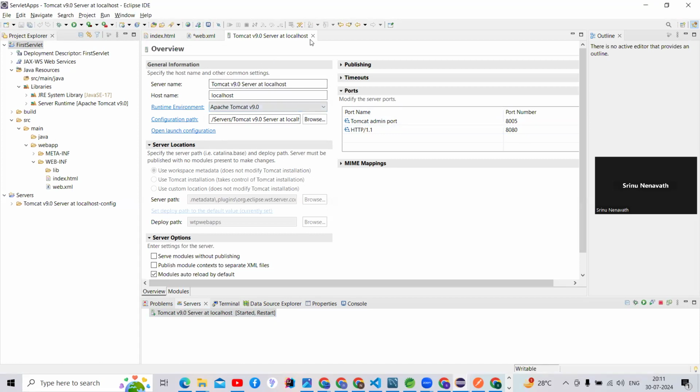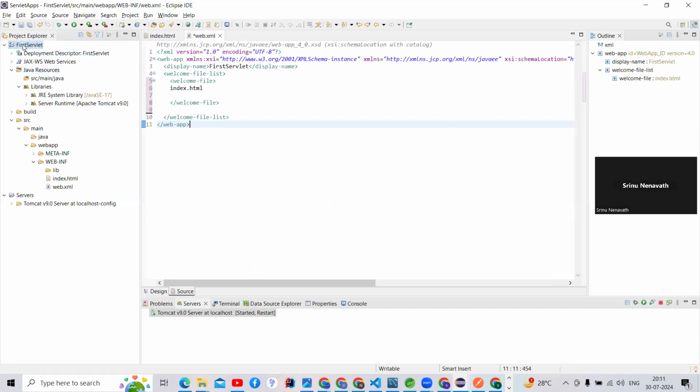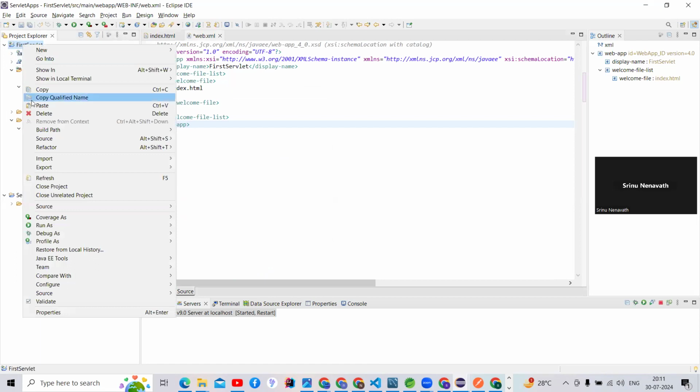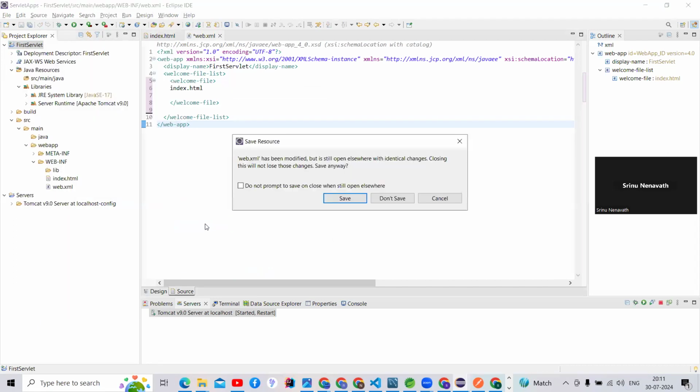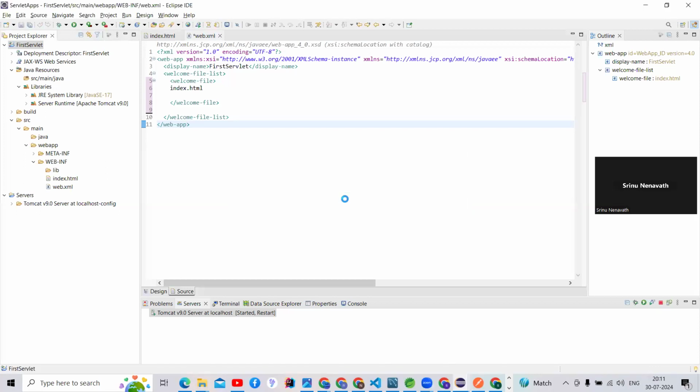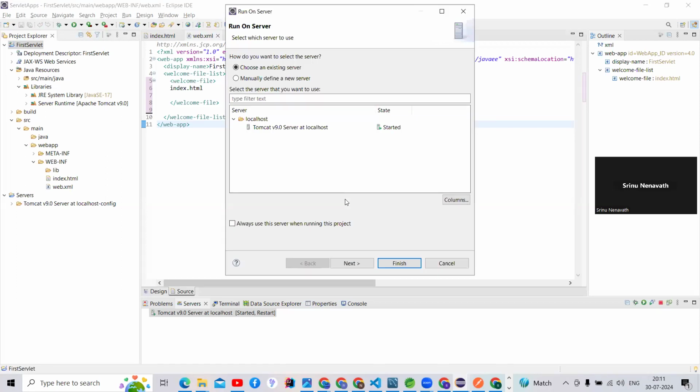How do I run this application? You people can concentrate here. Right click on our project, go to Run As, and click the Run on Server option. I'm going to click Run on Server. The file has been modified, so I'm going to save that file. It is going to run the application.